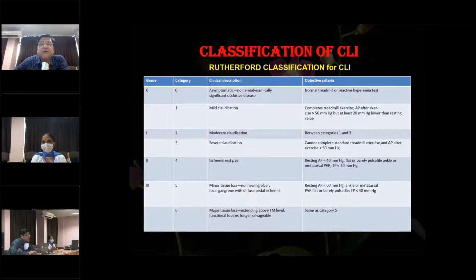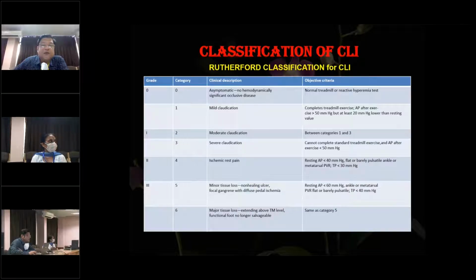Now, before we go on to the actual disease pathology and its presentations and the treatment, let's talk a little bit about these classifications. These are standardized classifications which are given for chronic limb ischemia, and this classification is based on the clinical symptoms and also on some diagnostic tests like the ABI.